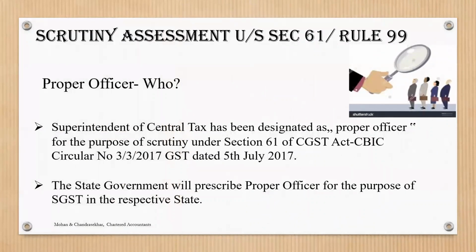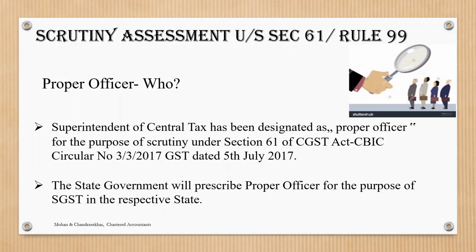Scrutiny, proper officer, we have already read the definition. The Superintendent of Central Tax has been designated as the proper officer for the purpose of scrutiny under section 61. This is covered in Circular number 3 dated 5th July 2017, where the Superintendent of Central Tax has been designated as the proper officer.